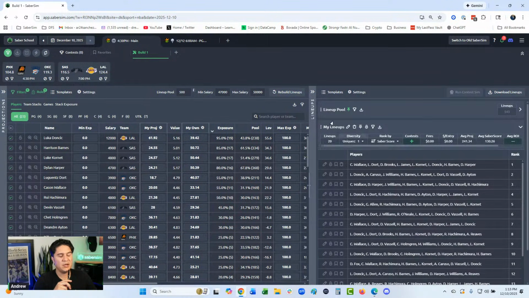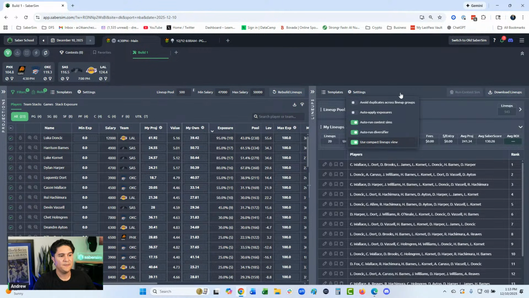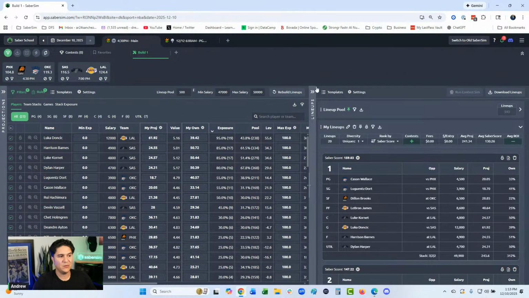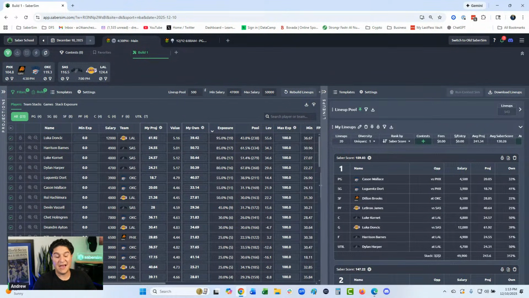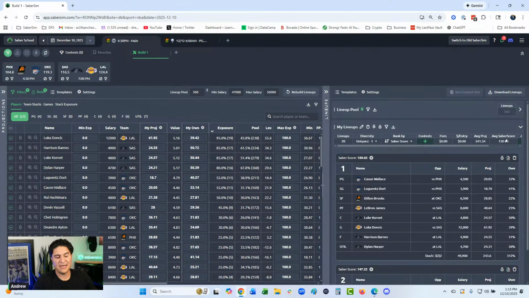And so now I'm going to come in and analyze this. Maybe I like to view my lineups in the old way, the expanded way here. I have my aggregate metrics up, right? Projection, Saber Score. These are very good ones to have.